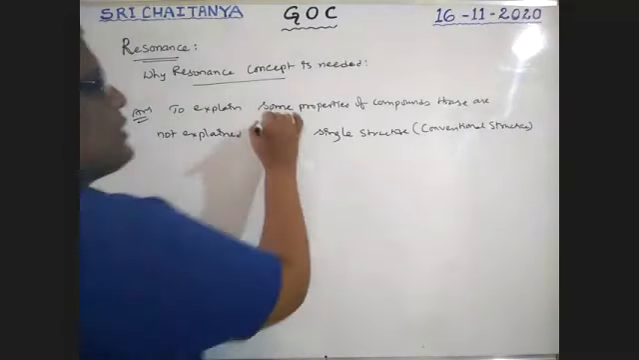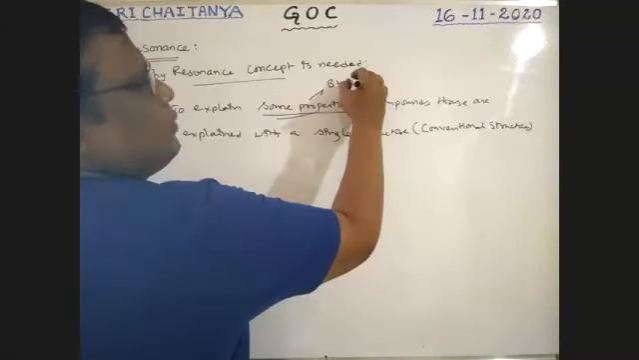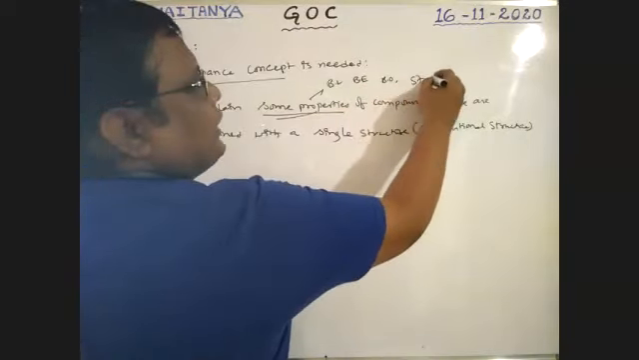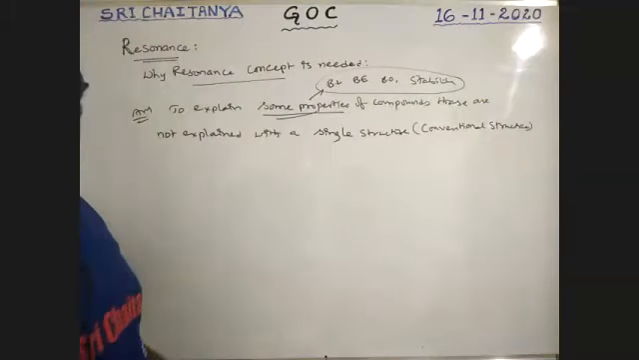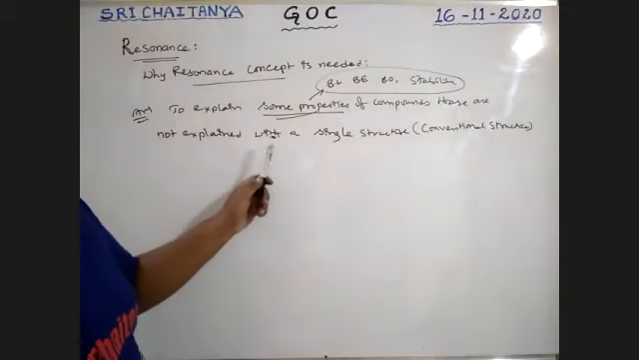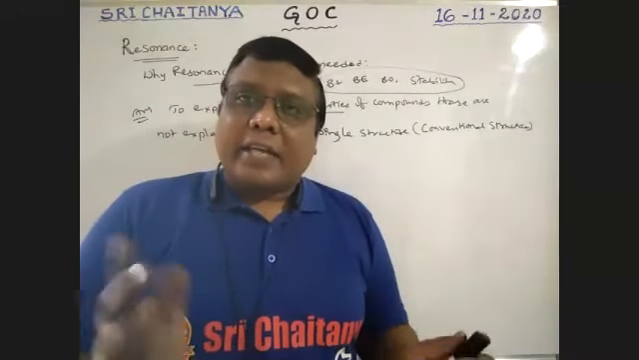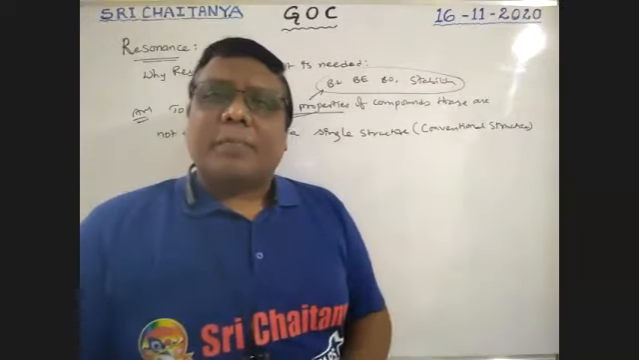What are those properties, sir? These properties are bond length, bond energy, bond order, and stability of compounds. Those properties are explained with the help of this resonance concept, since they are not explained by the conventional structure. So that is why this resonance concept is applied.